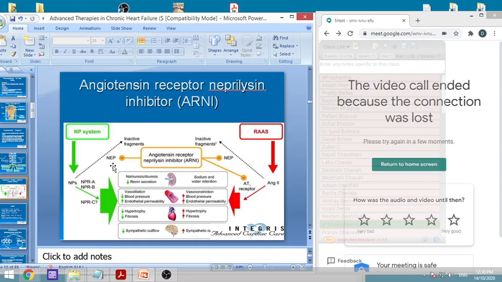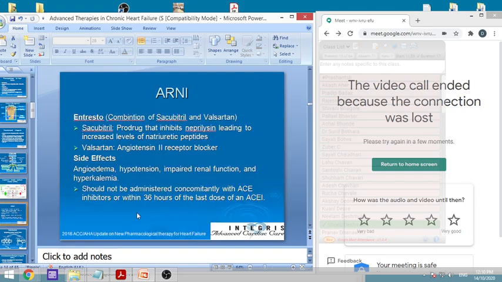Because of this, there is more activity of natriuretic peptides. So these are the agents, and simultaneously an angiotensin receptor blocker is there, so it will cause two activities simultaneously.